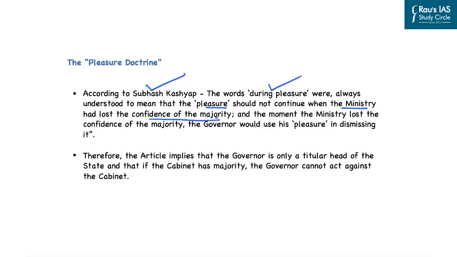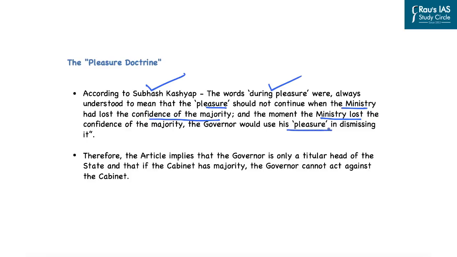So look at a scenario when a council of ministers has lost the majority in the state legislative assembly. If during that time the governor wants that this ministry should still hold the office because the governor has provided his pleasure for these ministers to hold the position, this will not stand true. And the moment this ministry loses the confidence of the majority, that is, it loses the majority in the state legislative assembly, the governor would use his pleasure in dismissing the council of ministers.